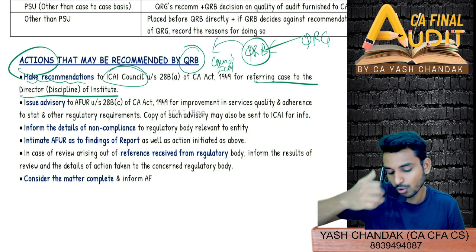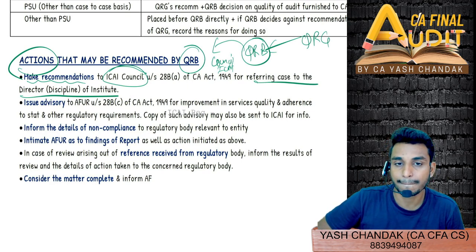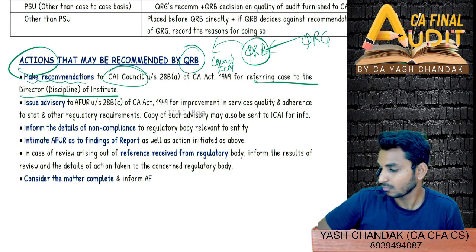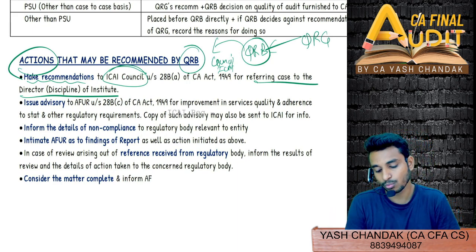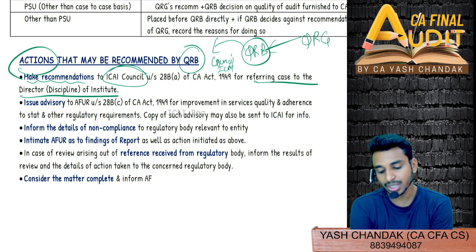And lastly, in case of a review arising out of a reference received from a regulatory body, inform the results of the review. The details of the action taken go to the concerned regulatory body, and consider the matter complete and inform the audit firm. So the last 2-3 points you need to try to learn. The first 3 points are very easy.